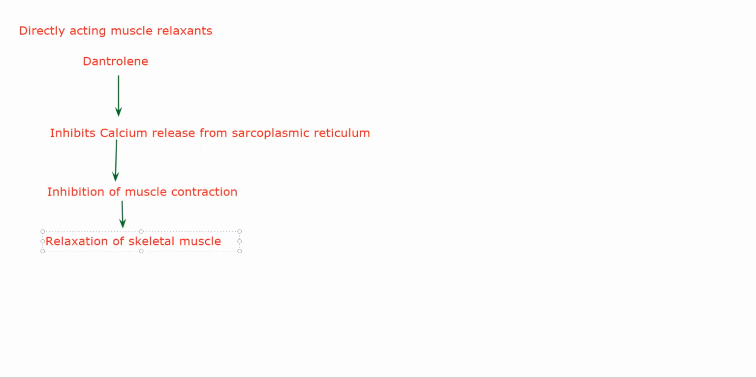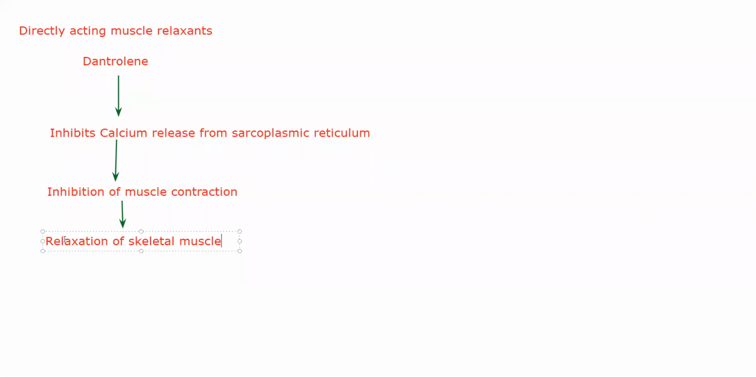Okay, before this, all the drugs that we discussed were either working on the NMJ, or on the adrenal medulla, autonomic ganglia, everywhere other than the skeletal muscle. Dantrolene will directly act on the muscle itself. It will inhibit calcium being released from skeletal muscle. Whenever skeletal muscle needs to contract, it needs calcium released from its sarcoplasmic reticulum. If there is no calcium released, your muscle cannot contract, leading to relaxation.